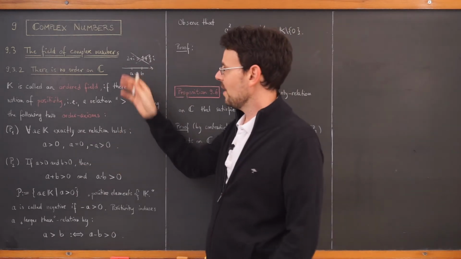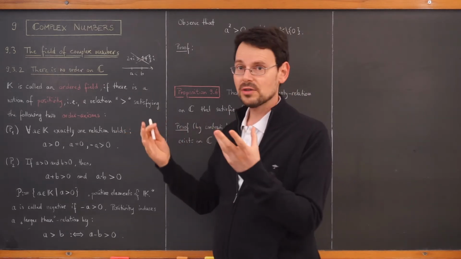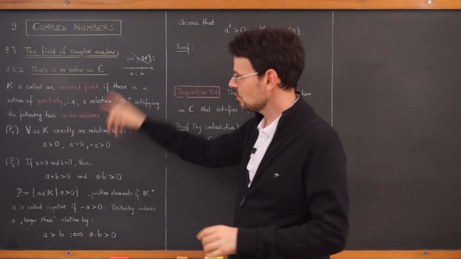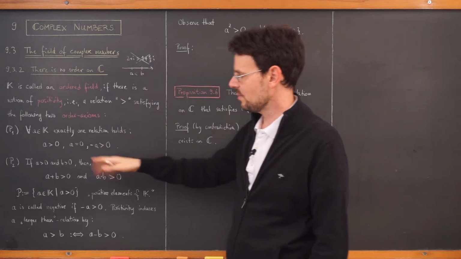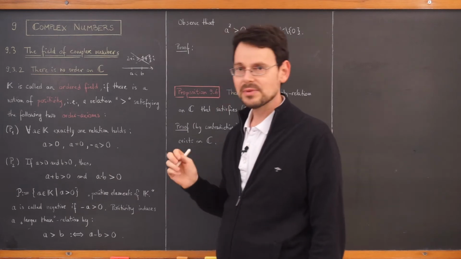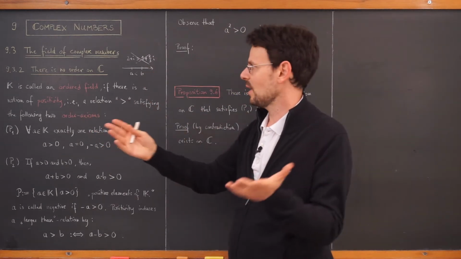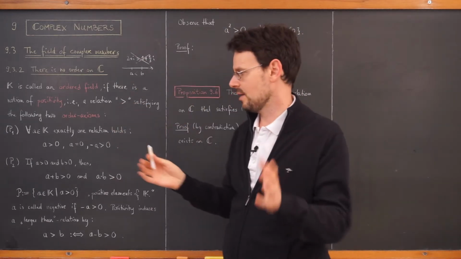But there are very abstract kinds of fields, for example, fields of functions, where it's not possible to put all the elements on a line. So this could be any relation. This is just to help you visualize it, but it's very important to work abstractly here. You can't assume that all the elements lie on a line. For example, in the complex numbers, they don't. They lie in a plane.